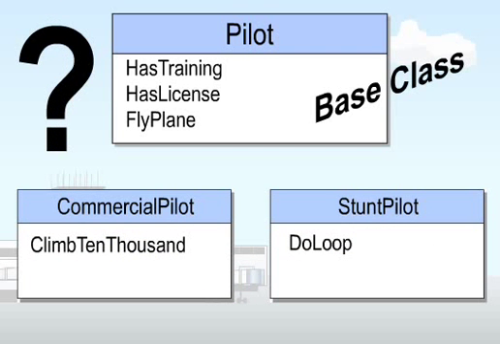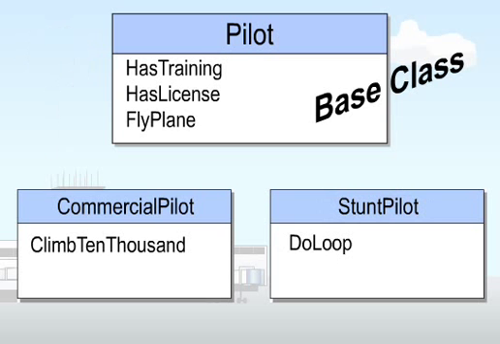You can answer this question by thinking along these lines. Who or what can execute the do loop method? Only stunt pilot can use the do loop method. So, no, a commercial pilot cannot perform a loop.